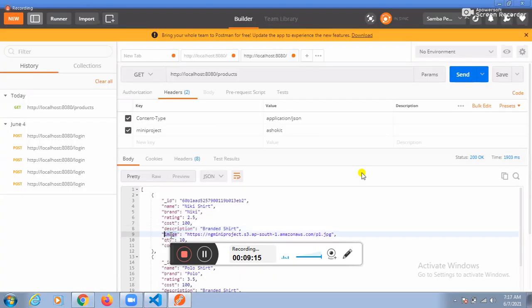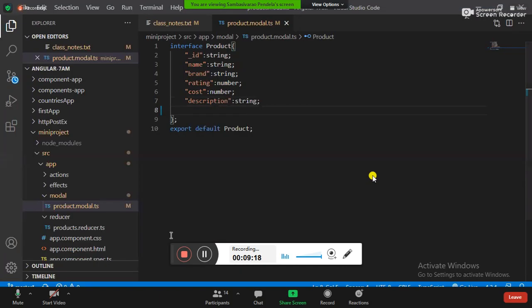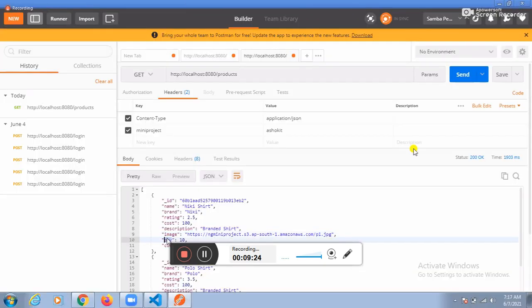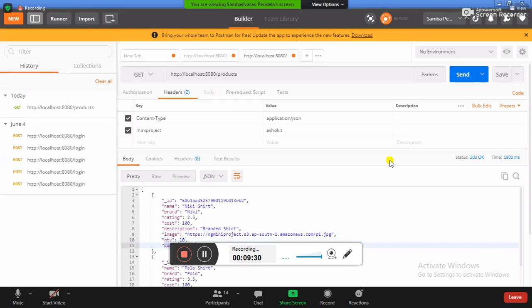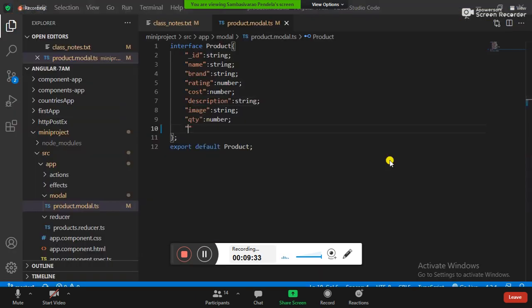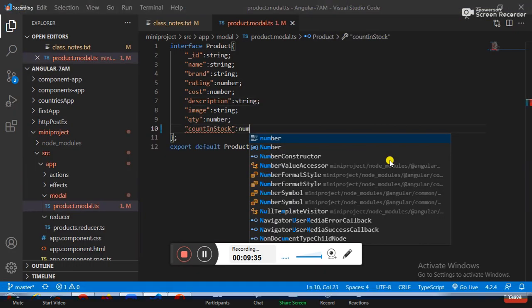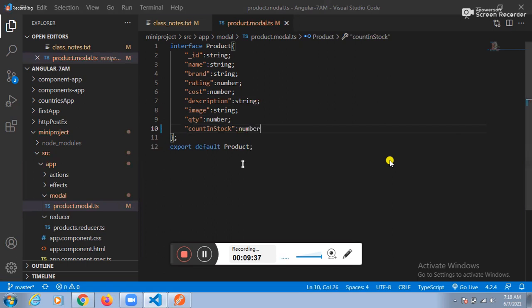Next one. Image. What is the data type? String. What is the next thing we have? Quantity. What do you want to place? Number. Next one. Count in stock. What do you want to place? Number.